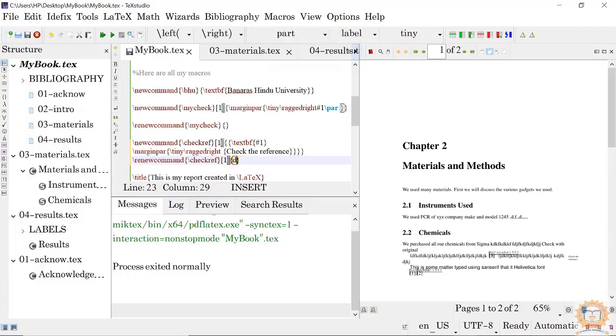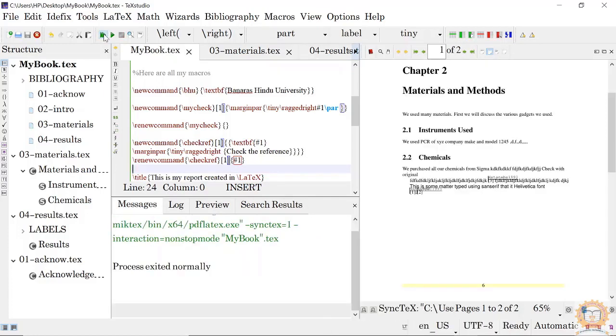Now text BF we are removing, that's all. So now what happens? It will come out ordinary and this will be removed.